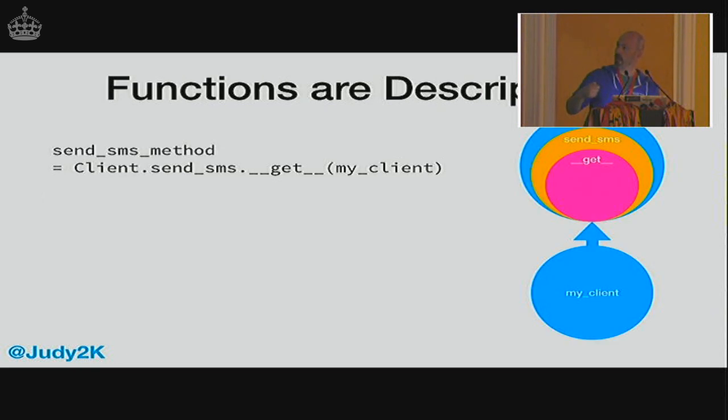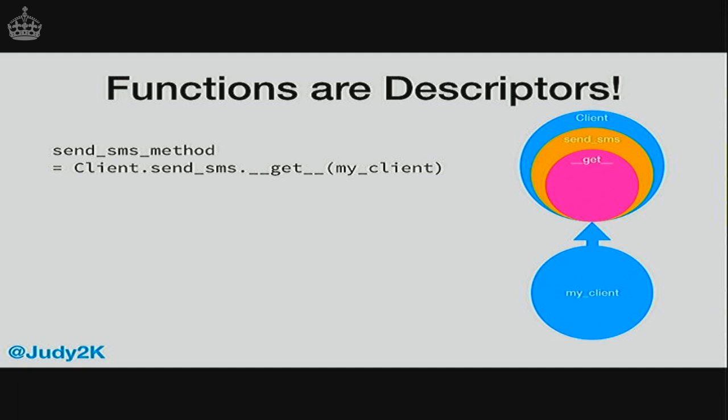And this is actually the way that methods work in Python. So what happens is you've got this client class with a send-SMS attribute, and the send-SMS attribute is an instance of something. It's a function in this case, and that implements dunder-get. It has a dunder-get method on it. And so when you try and access that through my client, it creates a new method object. So it's slightly more complicated than this, but this is the summary of it. It creates a method object with the instance that it was passed, because it calls dunder-get with the instance, and then it hands you back that method object that wraps up both the function and the instance.